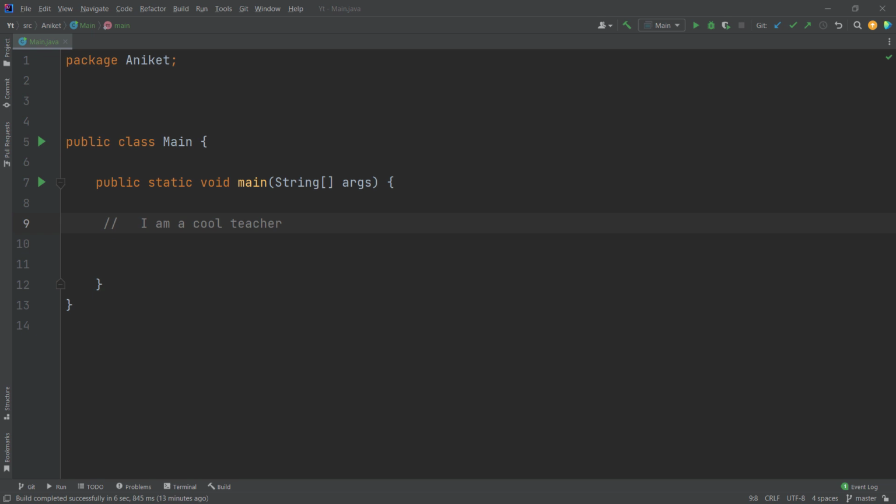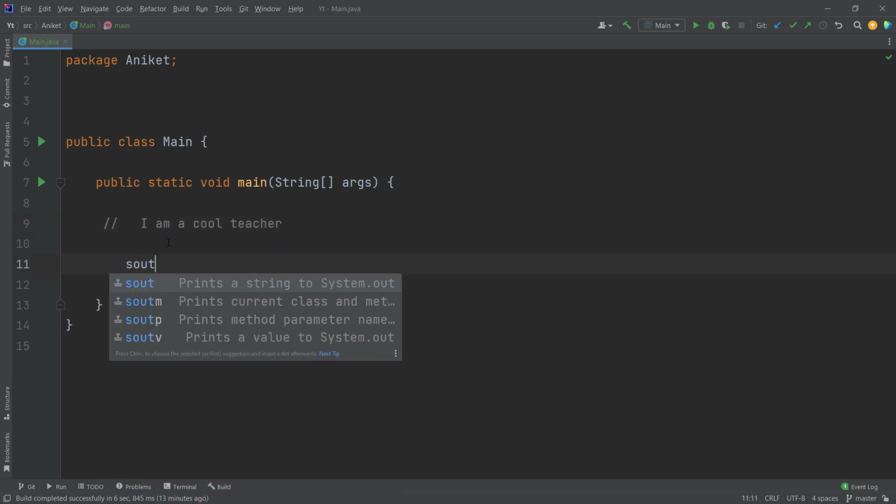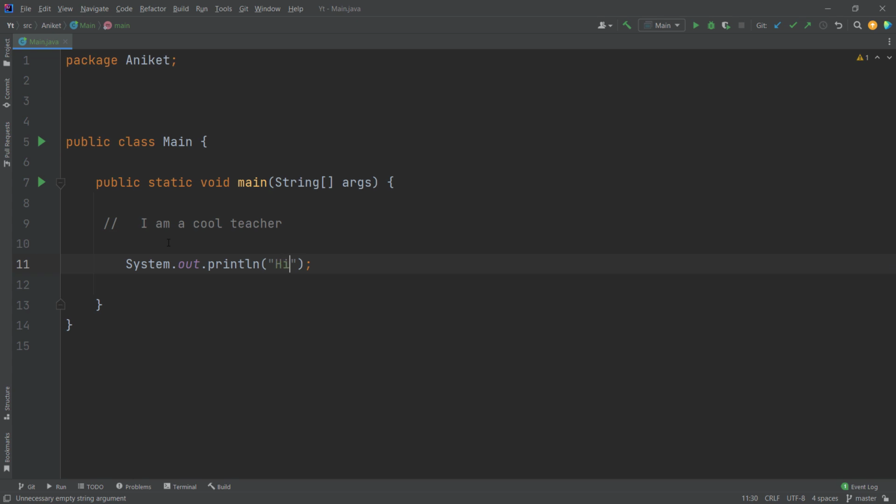There are two types of comments, single line and multi-line. Single line is this one, right? Again, if I have, let's say, an sout statement, which says hello or hi, I can even have a comment here. Well, of course, comments are used to explain my program, right? So I'll say, this program prints hello. Cool, right?